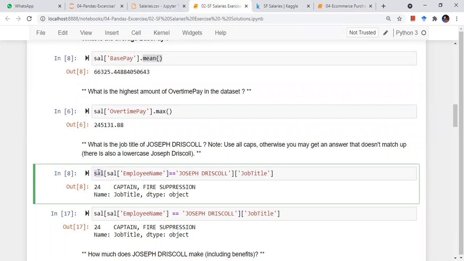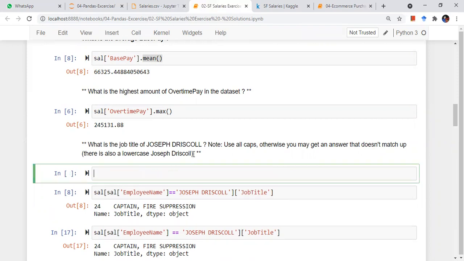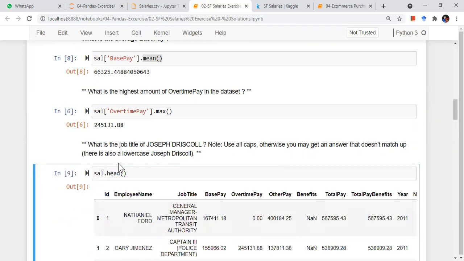I can do this with fancy indexing that we learned in pandas. In the salaries data frame, go to this particular location where employee name is equal to Joseph Driscoll. This whole thing will return a data frame, and from that data frame just get me the job title column. Let's do it one by one. This is my cell dot head, and now I want to fetch this particular column, job title.